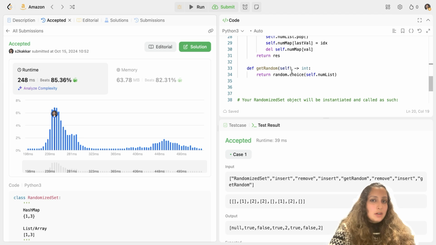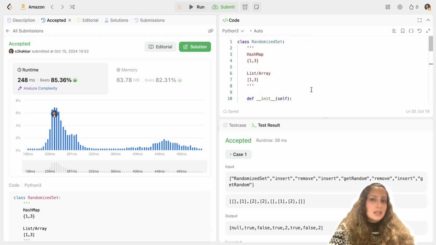For the getRandom function, we use the random.choice Python inbuilt function. You don't need to remember it. There are so many built-in functions, right? The examiner will not expect that you remember this function. And you get a random choice from numList. That's what has been done here, and your time complexity would be O(1). So that's it. That's the entire code.